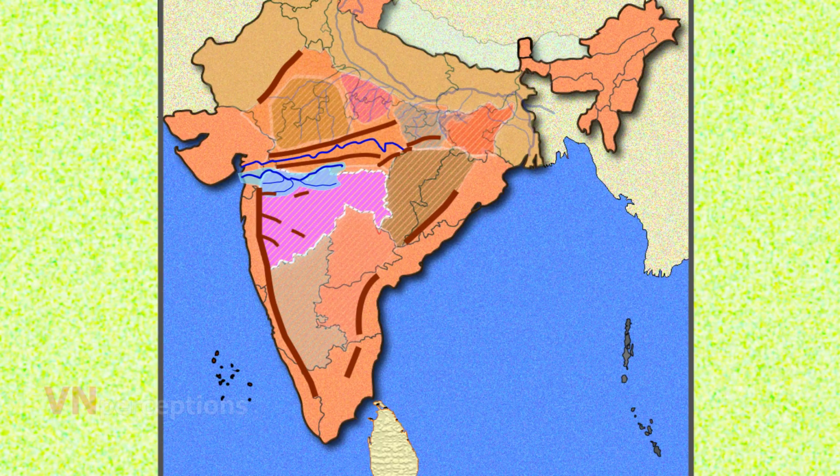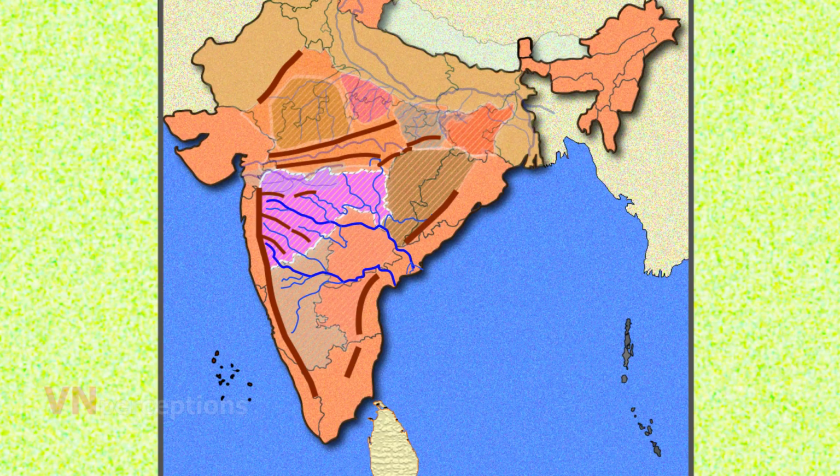A number of offshoots from the Western Ghats run in a west to east direction and form the divisions between different river basins. The eastern portion of the Maharashtra plateau is occupied by Wardha-Wainganga basin. These rivers flow roughly in a north-south direction.